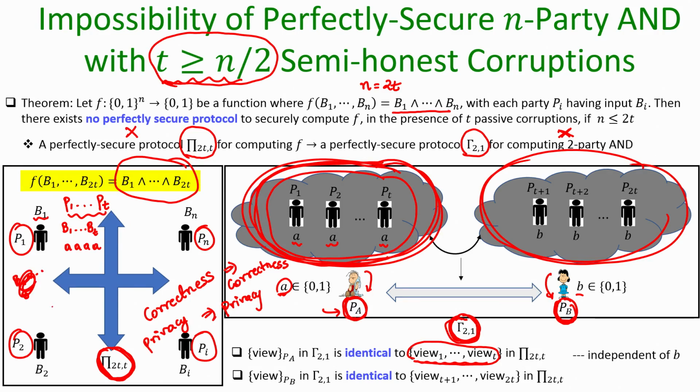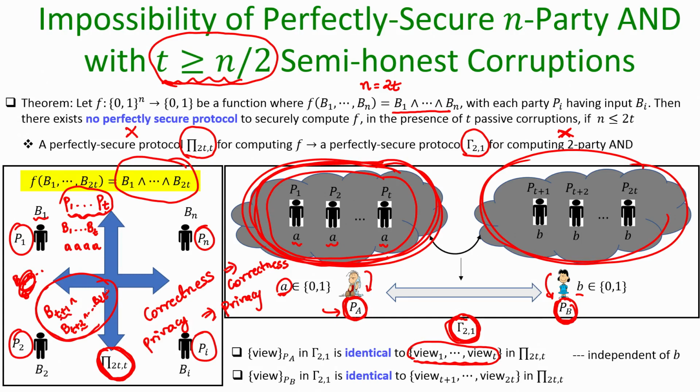So, the final outcome also consists of BT plus 1, BT plus 2 up to B2T. That is also learnt as part of the final outcome. Now, can I say that if P1 to PT get corrupt, they learn any additional information about the exact bits of the remaining T parties in the protocol pi?